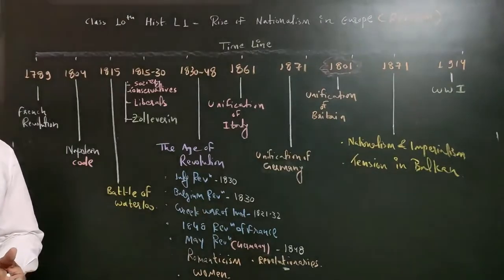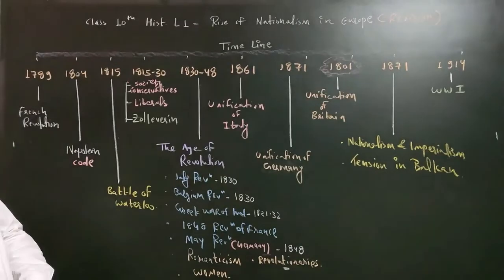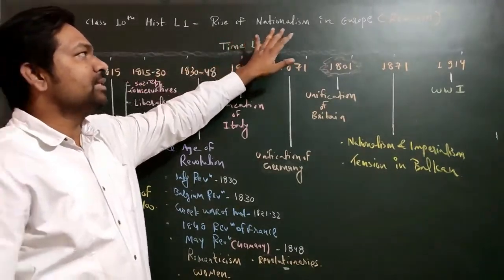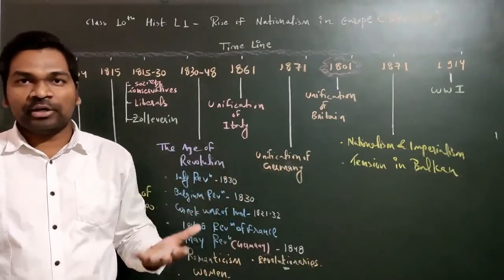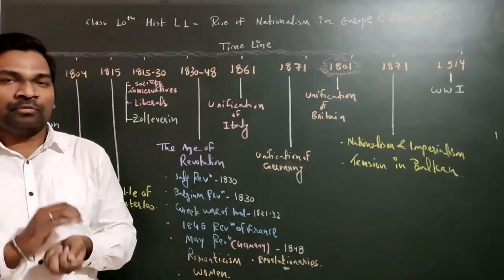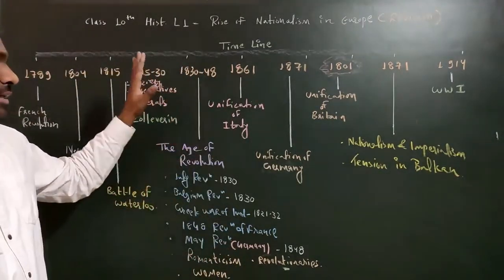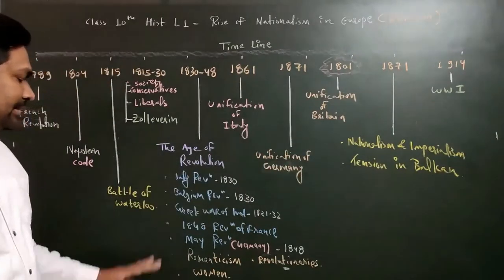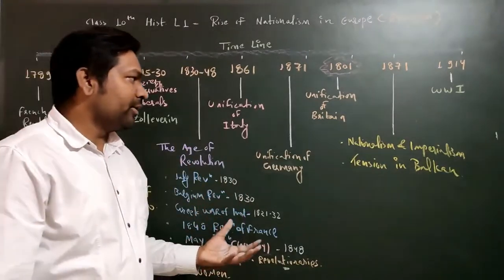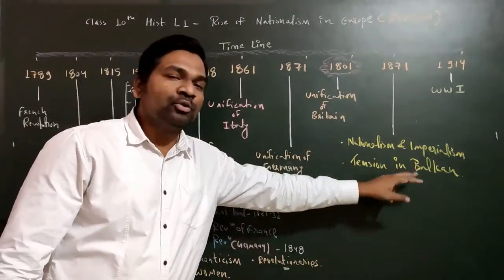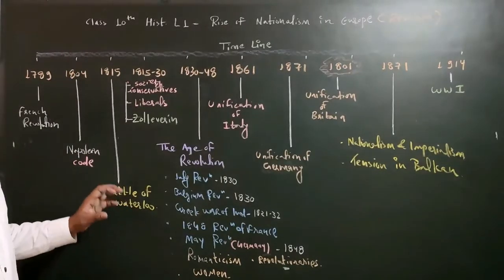Before the French Revolution, I just want to tell you the name of the chapter. That is also very important. That is Rise of Nationalism in Europe. So what is the meaning of nationalism and what is the meaning of Europe? Europe is a continent, as you all know. So here we will discuss the European continent, all the countries you can see here, whether it is Italy, Germany, Britain, Belgium, or Greece. All the countries are related to the European continent only. This Balkan is also in Europe only.